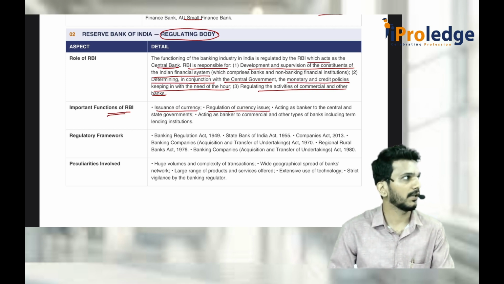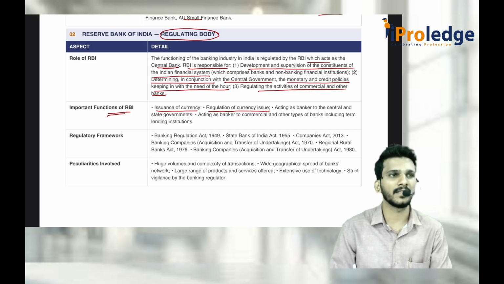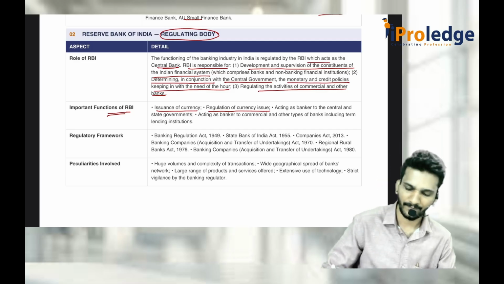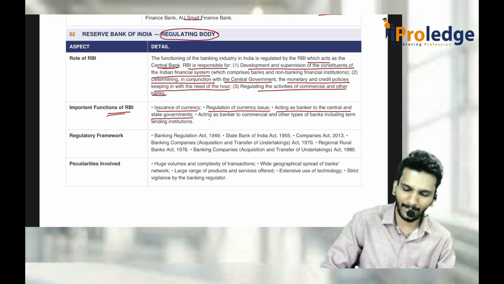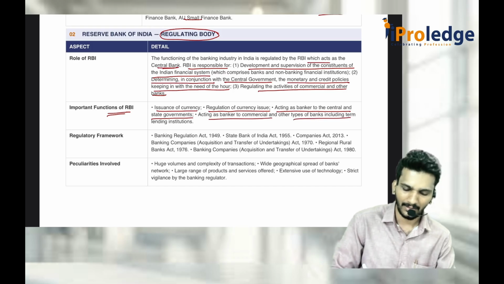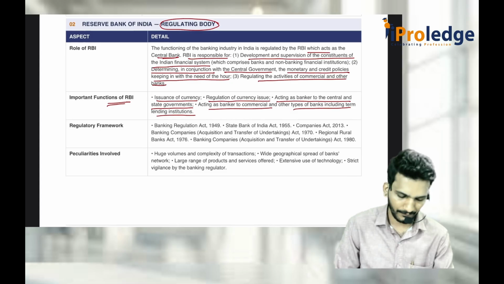They should check how much currency has to be issued in the country. Is it 20 lakh crore, 30 lakh crore? Everything has to be regulated, depending on the economic system of our country. Again, acting as a banker to the central government as well as state government. Acting as a banker to commercial and other types of banks, including the term lending institutions.